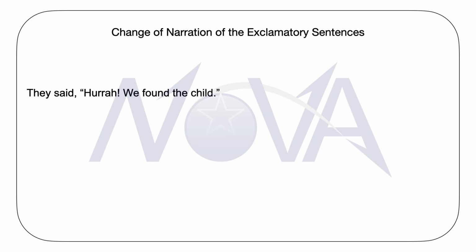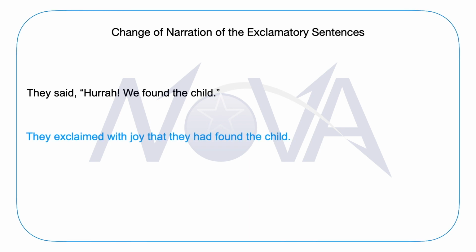connect the subordinate clause with the principal clause. I mean this sentence: they exclaimed with joy, because in this case the interjection indicates joy or excitement. So we will use the word joy or excitement this way as I have used it. They exclaimed with joy that they had found the child.